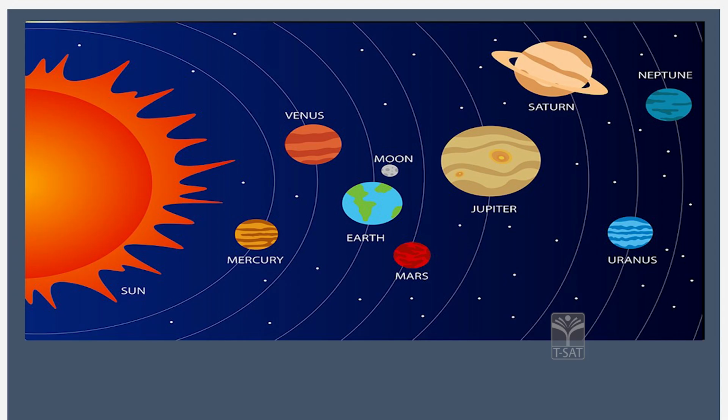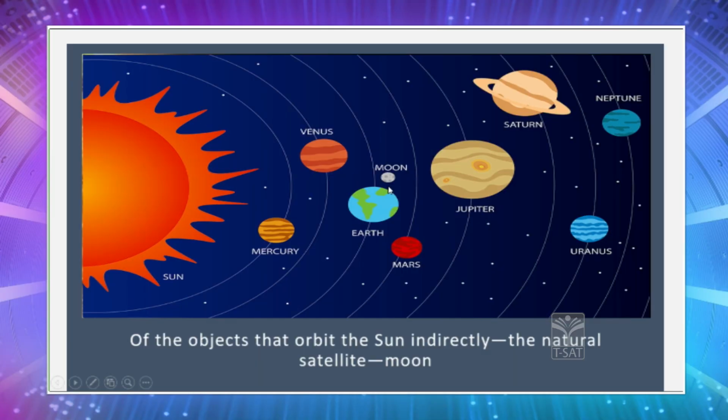But while talking about the objects that are revolving indirectly, it is the satellite Moon. Yes, the Moon is a natural satellite and the Moon is revolving around the planet Earth and planet Earth is revolving around the Sun. So, this is also one object which is revolving around the Sun, but it is revolving indirectly.